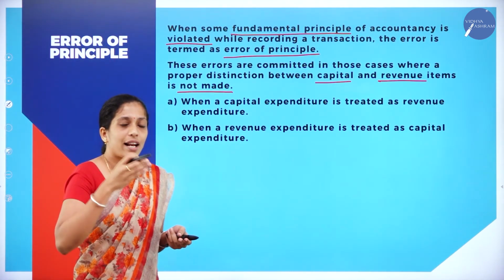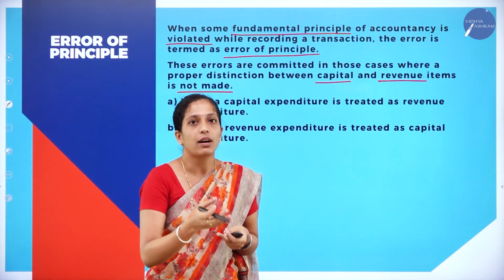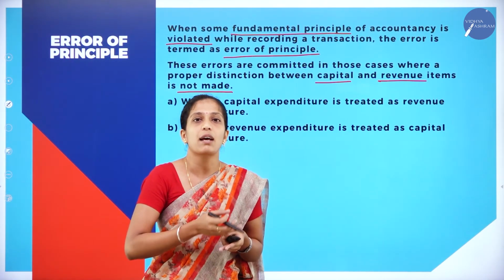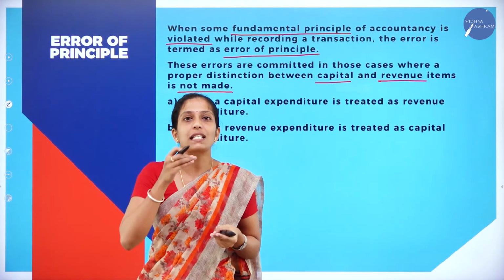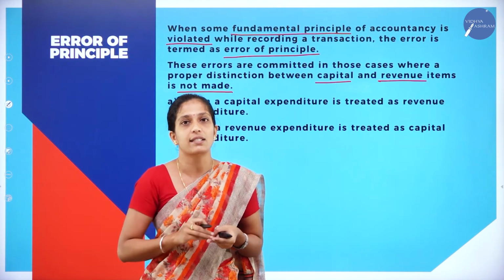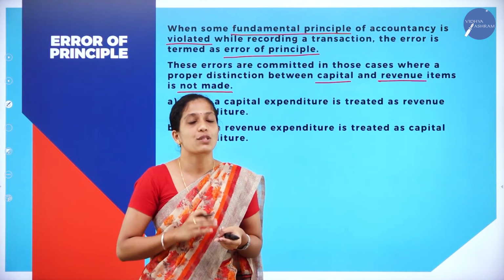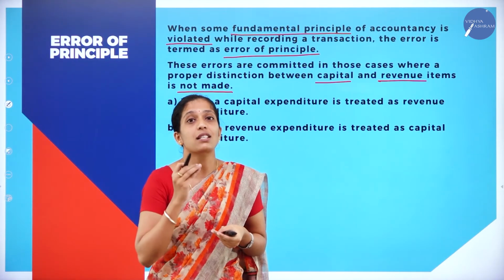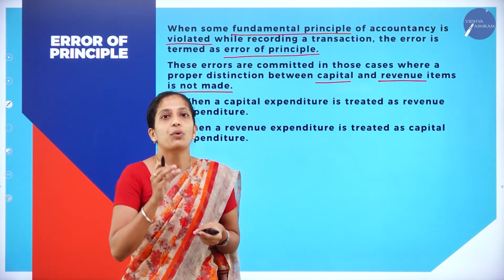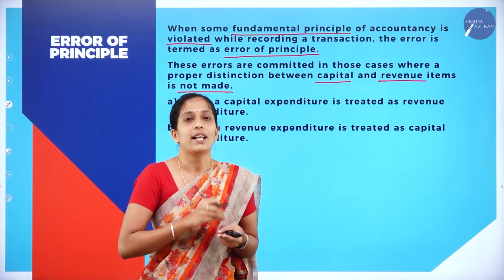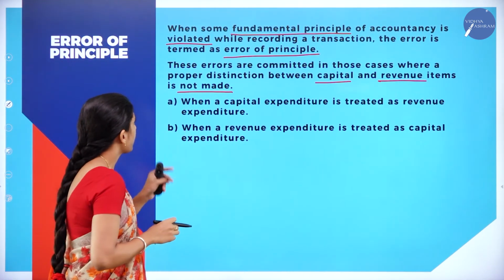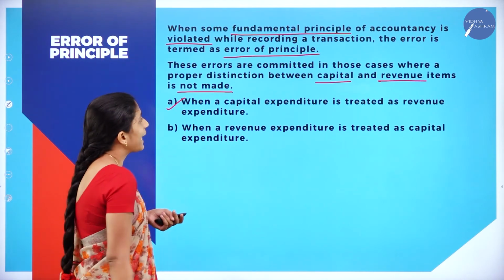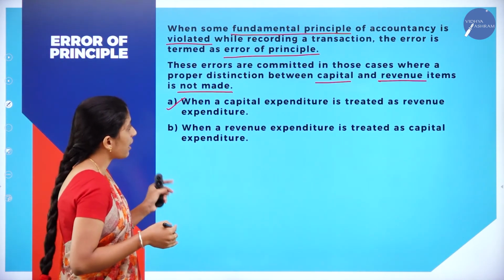So there are certain rules to record capital items as well as revenue items. If you don't know the difference between capital items and revenue items, that is known as what? Error of principle. In the sense, you are not following the accounting principle while recording the transaction. So that is known as what? Error of principle. Now here they have given: when a capital expenditure is treated as revenue expenditure.